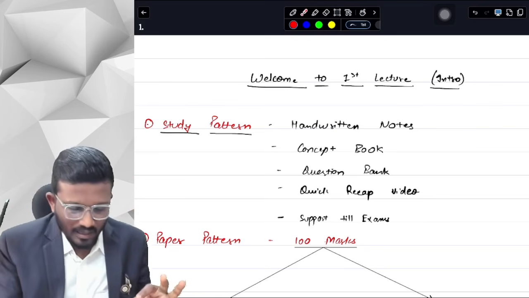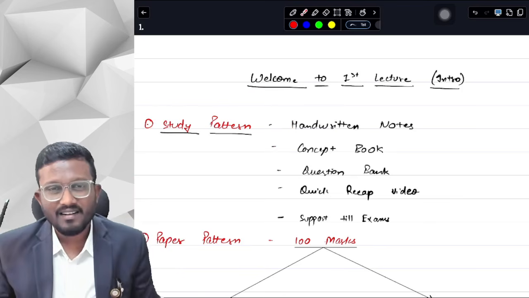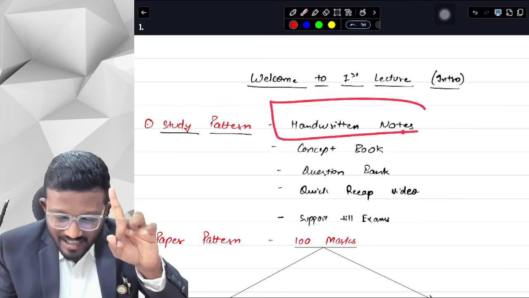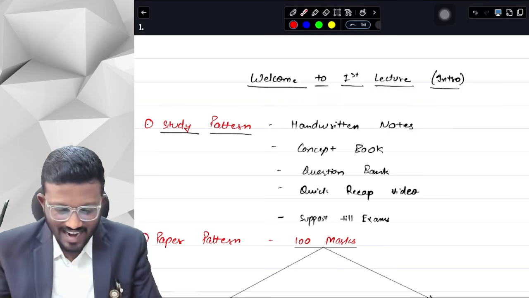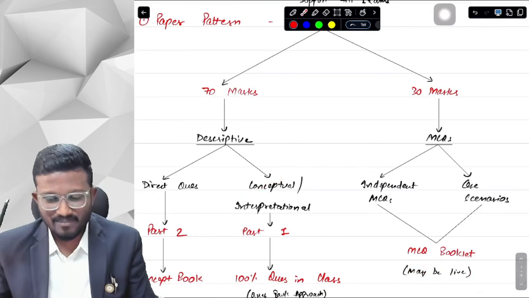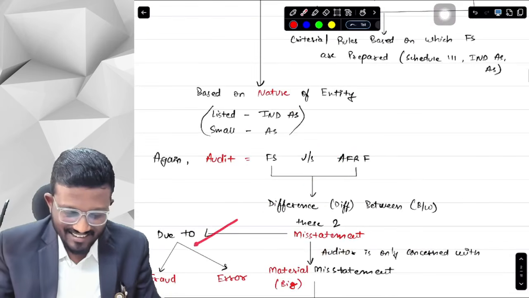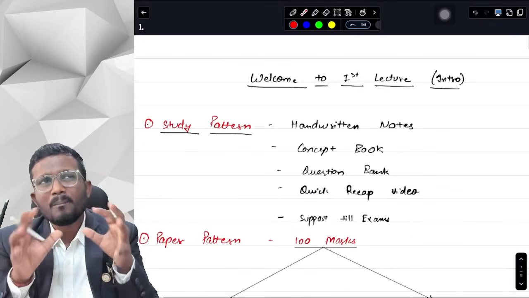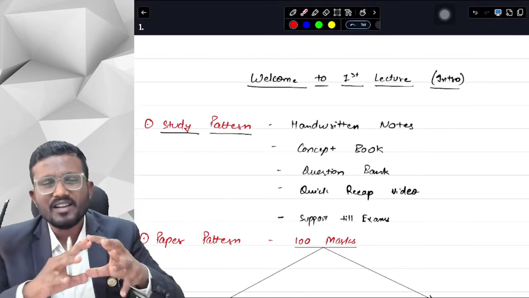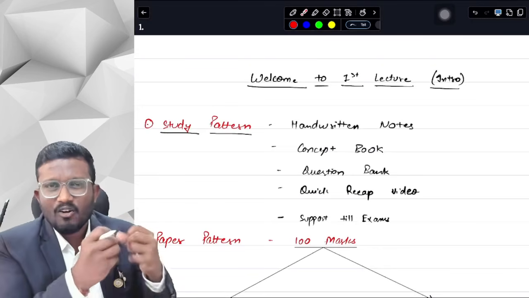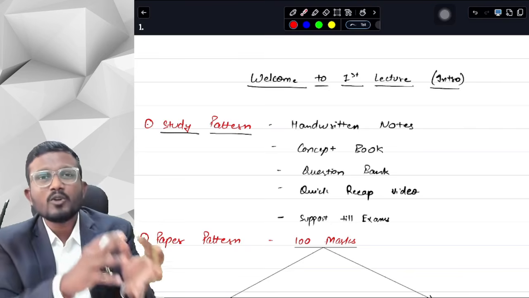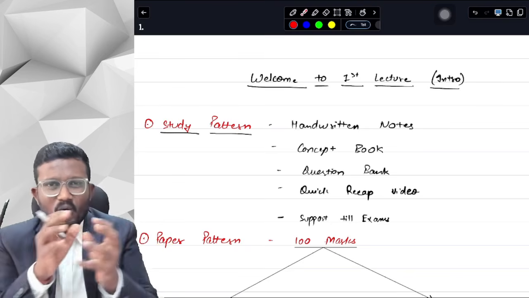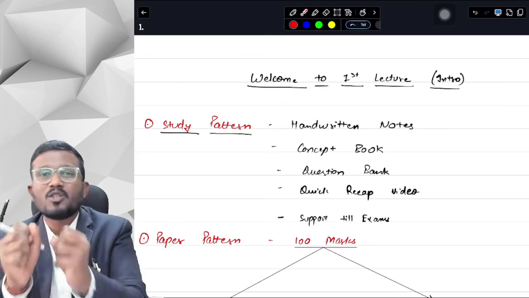Secondly, sir, first of all, discussing the studying pattern. First of all, we have these handwritten notes. What are the handwritten notes, sir? These are the handwritten notes, which obviously I have written by my hand, so that's why I call them handwritten notes. What we do in handwritten notes is, all those topics which are very complex or very detailed in our concept book and our question bank, we try to break down or simplify them through our handwritten notes.